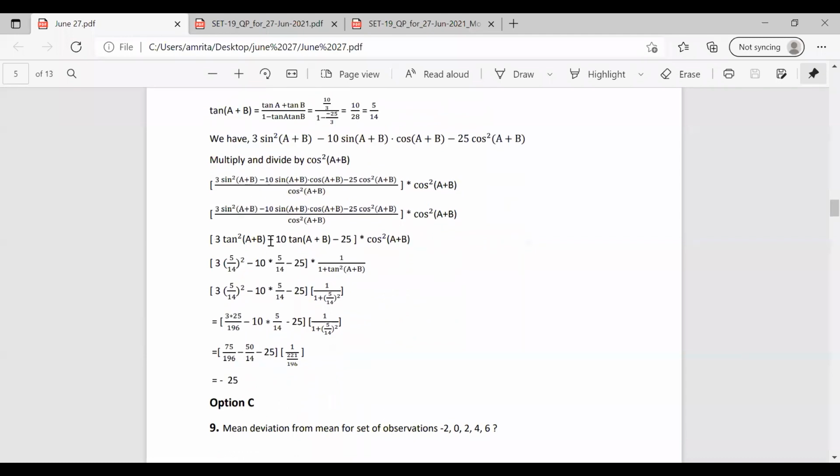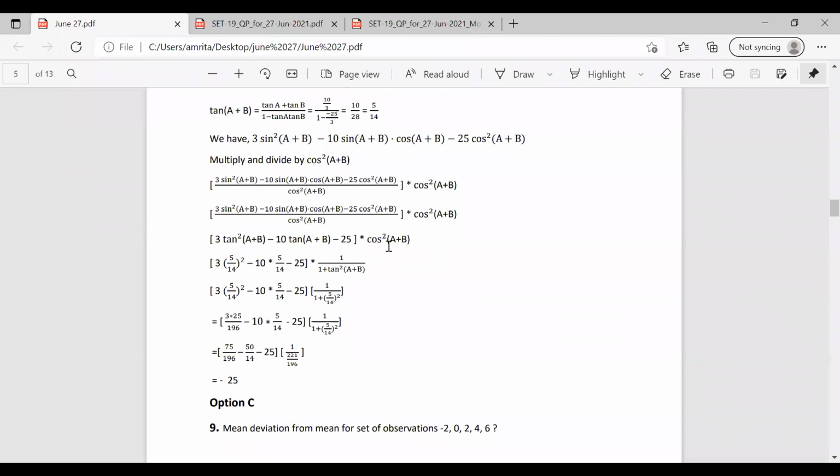So this sin² by cos² becomes tan². One cos gets cancelled, then sin by cos becomes tan. This cos² and this cos² got cancelled, and we have into cos²(A+B). So we replace this equation with a smaller one, where except this cos²(A+B), everything is in the form of tan.